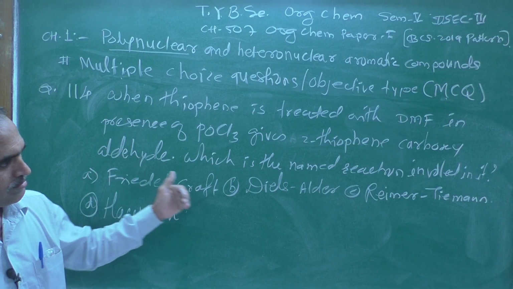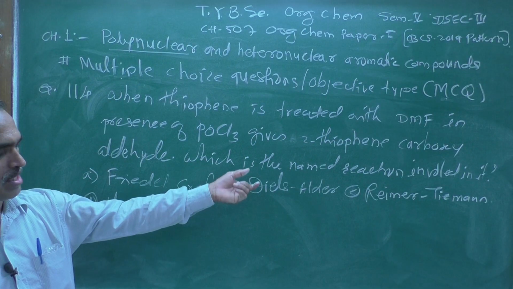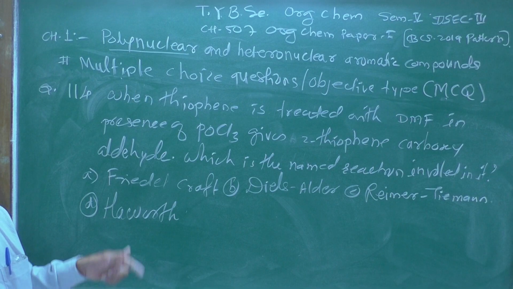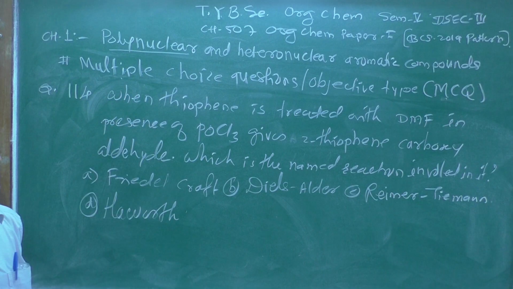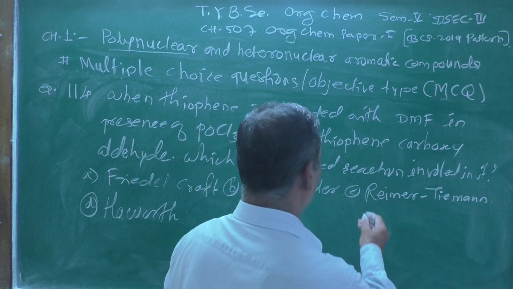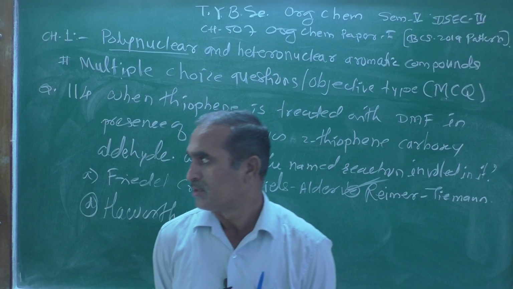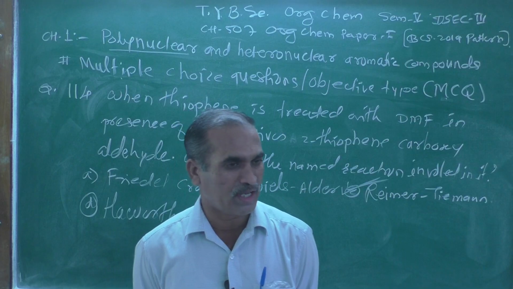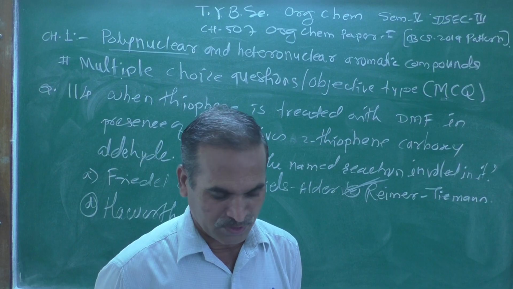There are 4 options given: Friedel-Crafts, Diels-Alder, Reimer-Tiemann, Haworth. The Reimer-Tiemann reaction is the correct answer, because Reimer-Tiemann is the reaction where the formyl group is introduced at a specific position.